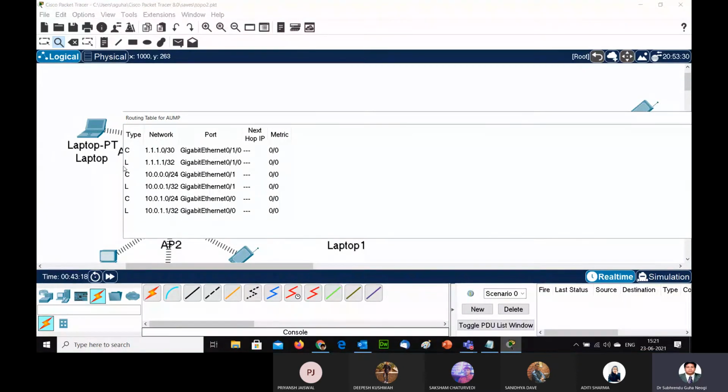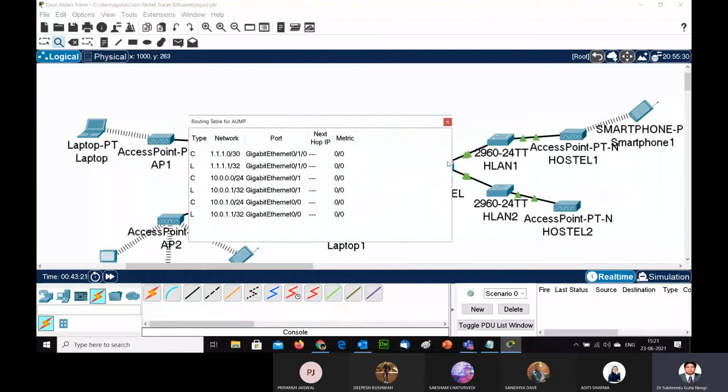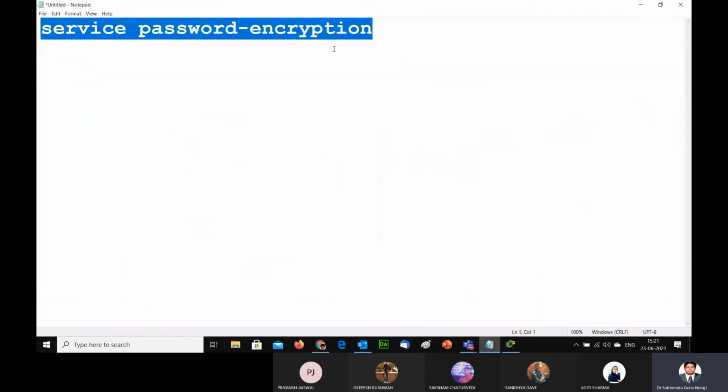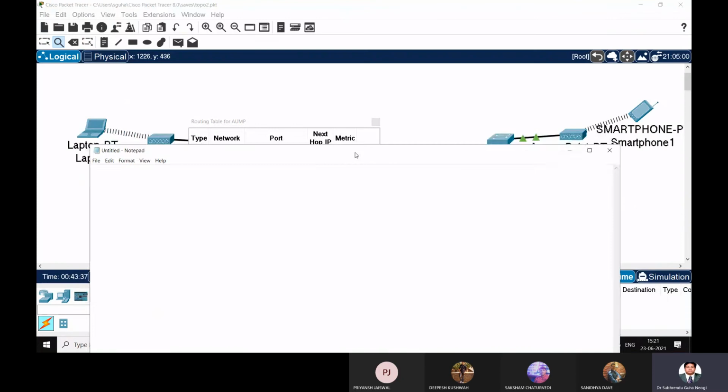The common network is 1.1.1.0, and 10.0.0.1 and 2 are there. So what is missing? The missing part is that I don't have this network.